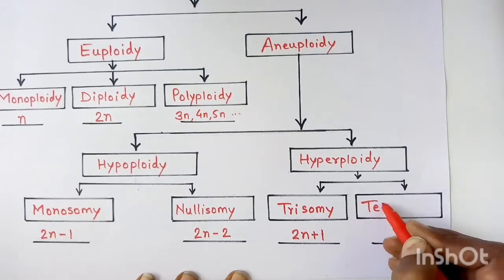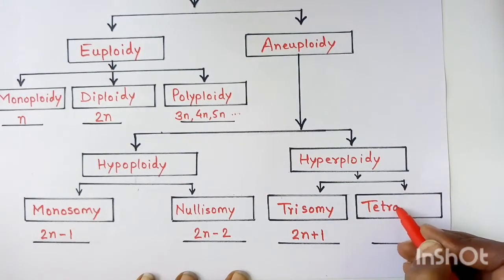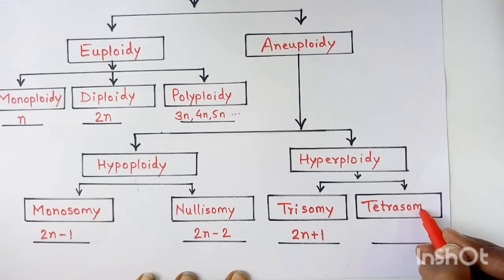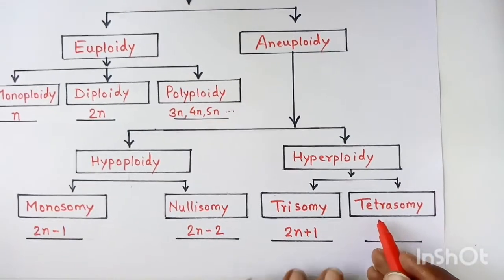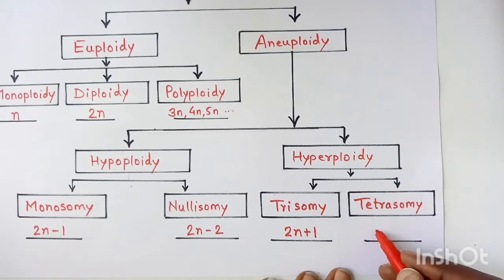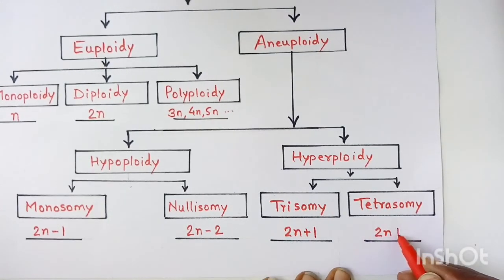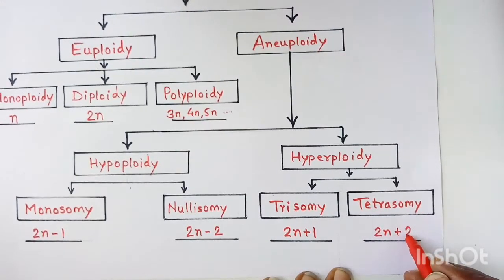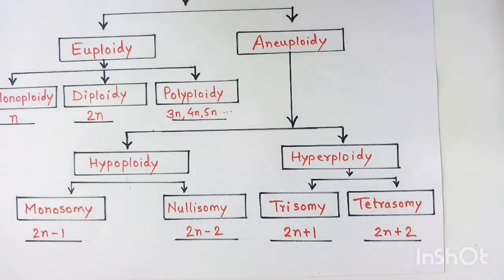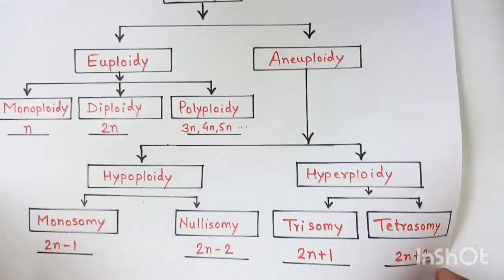Similarly, there is another term called tetrasomy. In tetrasomy, 2 chromosomes are added, so it becomes 2n plus 2. So these are a few of the terms related to the number of chromosomes.